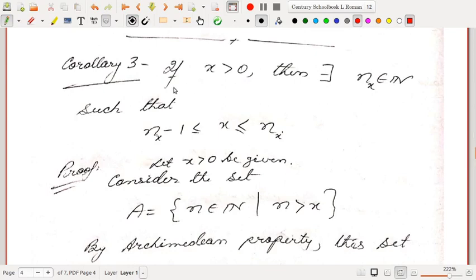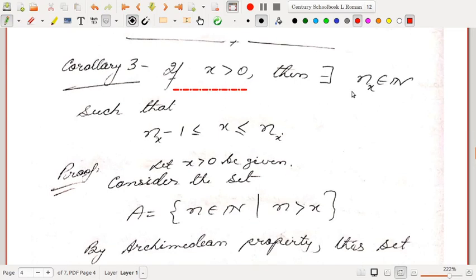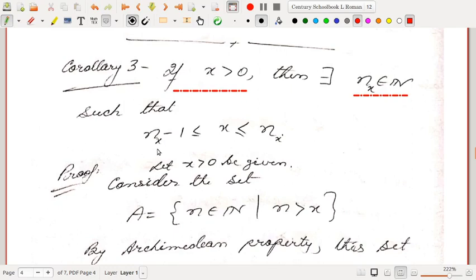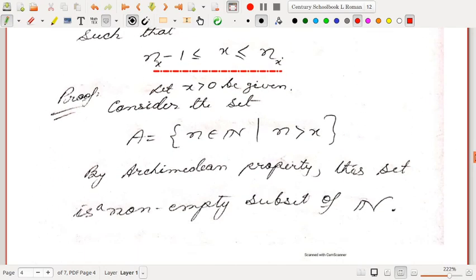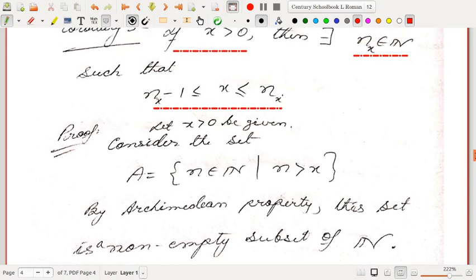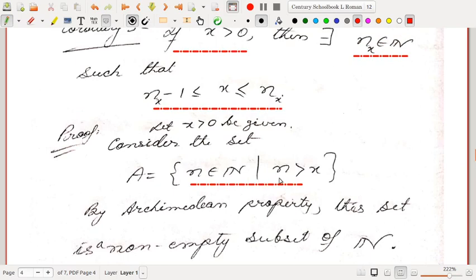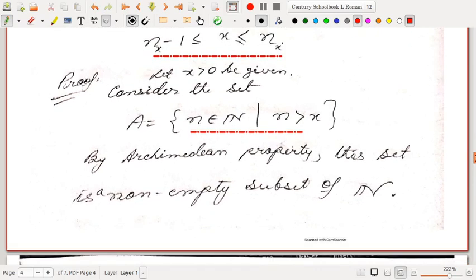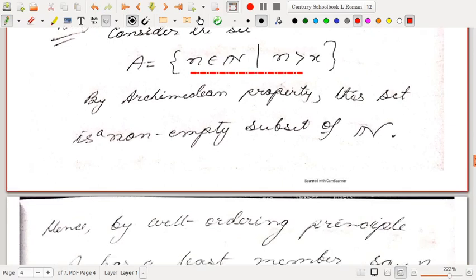Another form we can state: if x is greater than 0, then there exists n_x belonging to the natural numbers such that x lies between n_x minus 1 and n_x. So let x greater than 0 be given. Consider the set A of all those natural numbers which are greater than x. By the Archimedean property, this is a non-empty set, because the Archimedean property guarantees the existence of a natural number which is greater than x. So this is a non-empty set of positive integers.